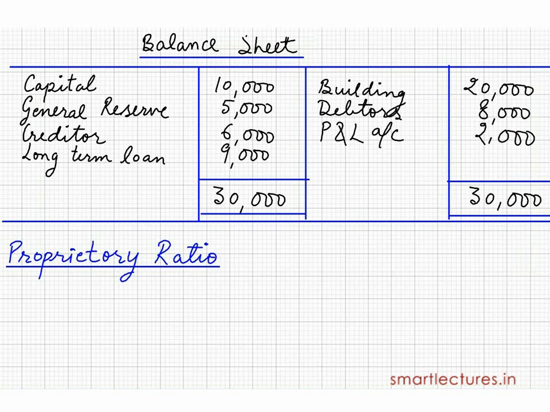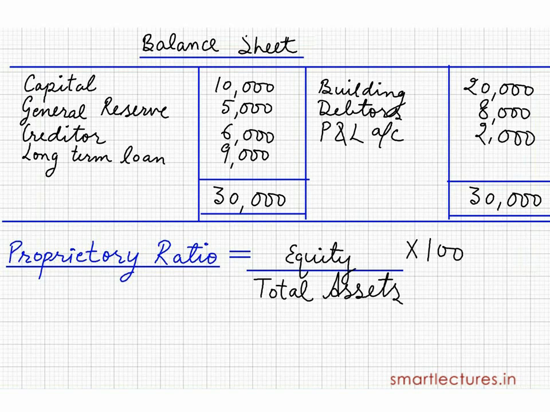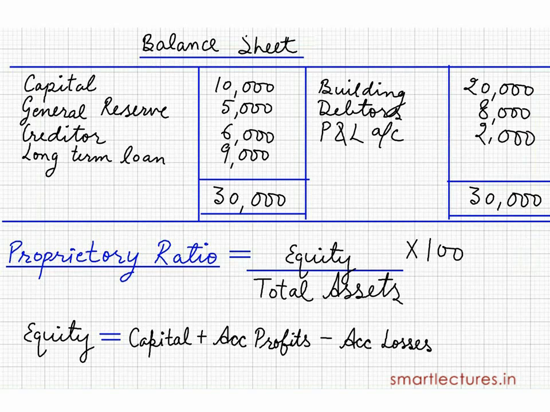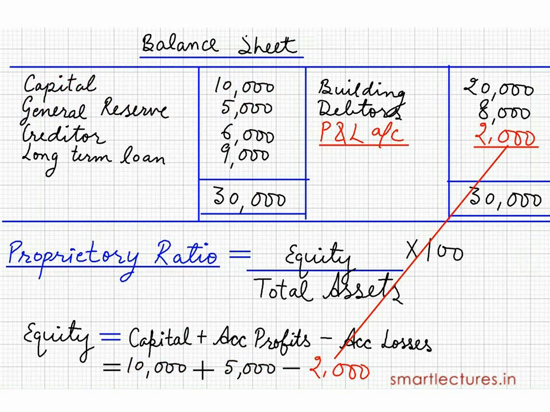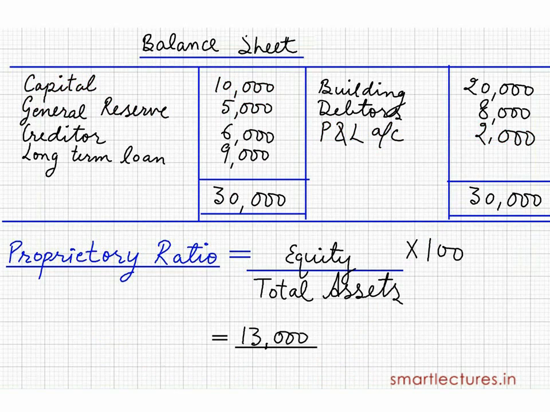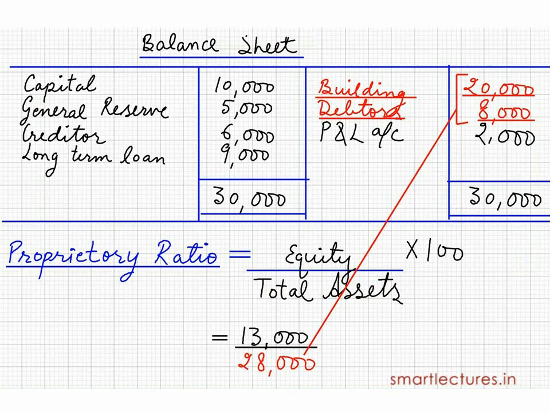Proprietary ratio means equity upon total assets into 100. So equity means shareholders' funds. That is capital plus accumulated profits minus accumulated losses, means 10,000 plus 5,000 minus 2,000, means 13,000. And the total of the assets is only building and debtors, means 28,000.